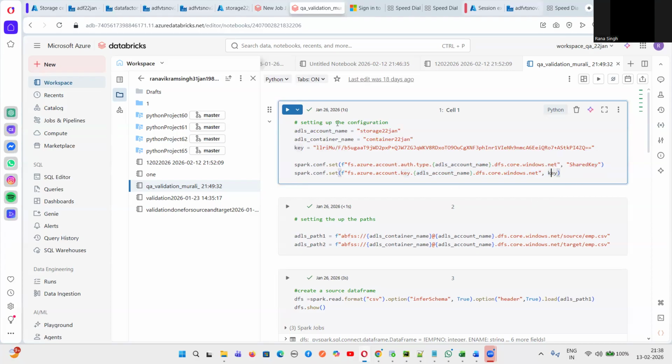This is called setting up the configuration. Once we have set this configuration, this is step one. First, we have to set the configuration. Without setting the configuration, you cannot use your data lake storage files.